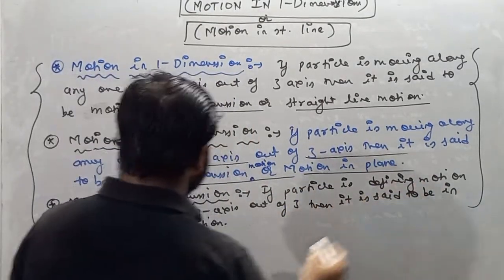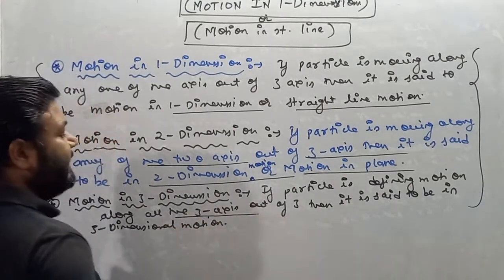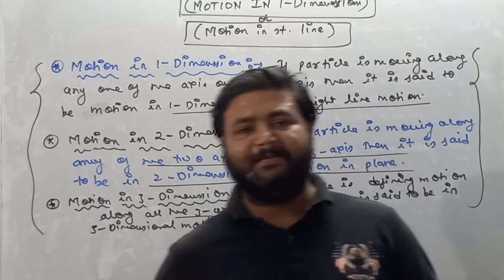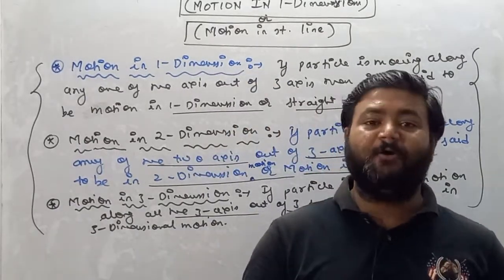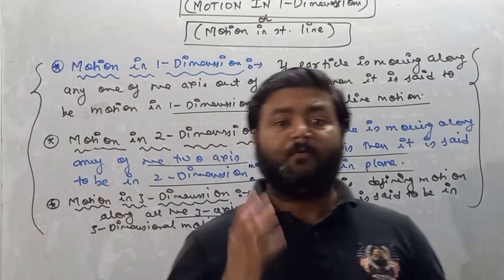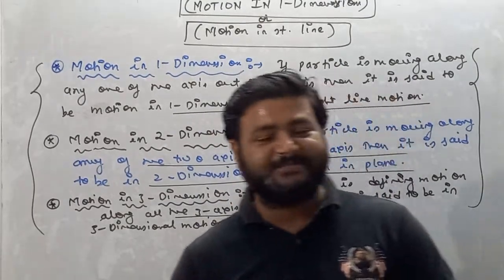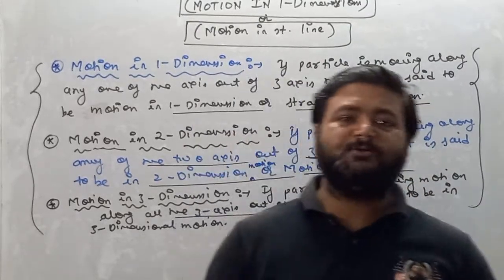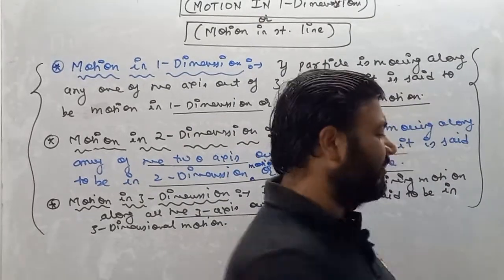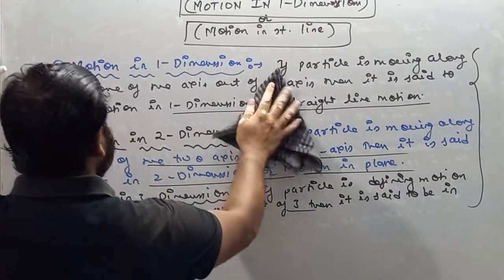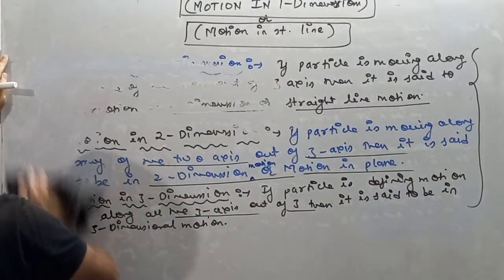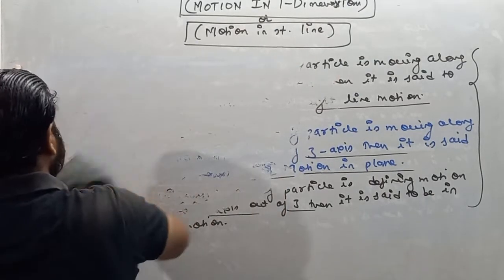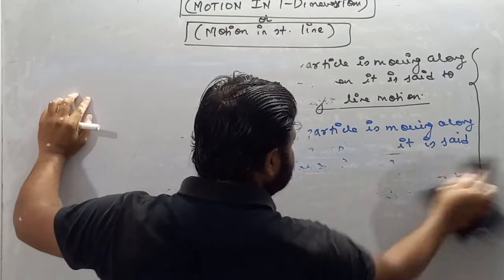Similarly, if a particle is defining motion along all three axes, then it is said to be in three-dimensional motion. So I hope you all have framed a picture of what motion in one dimension is, what motion in two dimensions is, and what motion in three dimensions is. Moving forward, we are discussing motion in one dimension. Later on we will discuss motion in two dimensions and motion in three dimensions.